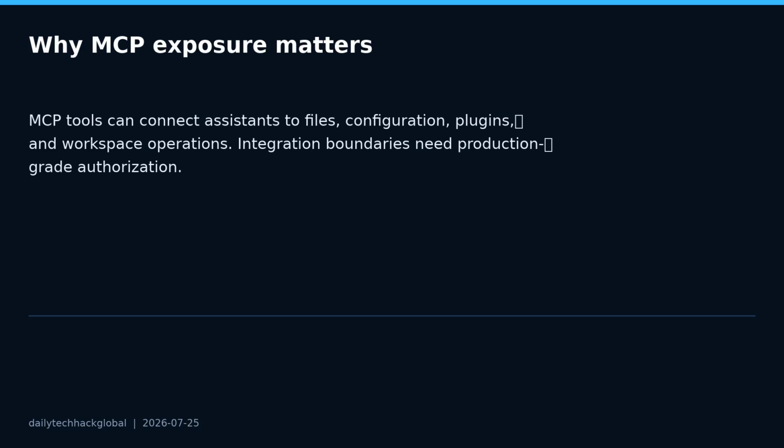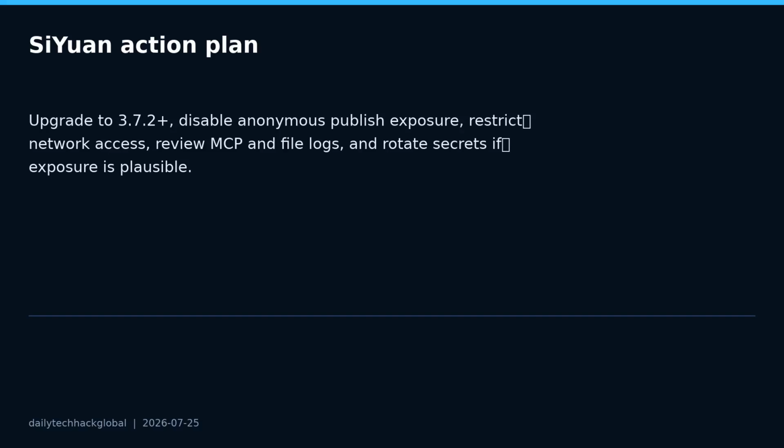Review logs around MCP access and file operations. If exposure is plausible, rotate SiYuan access codes, API tokens, cookies, and secrets stored near the workspace. Also inspect plugin directories and recently modified workspace files, because in this model files and extensions are privileged surfaces.